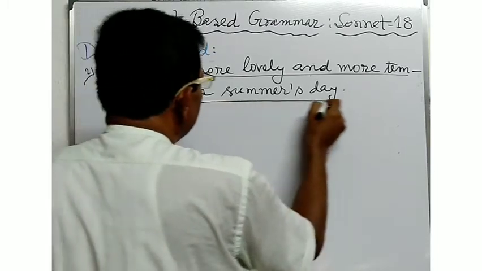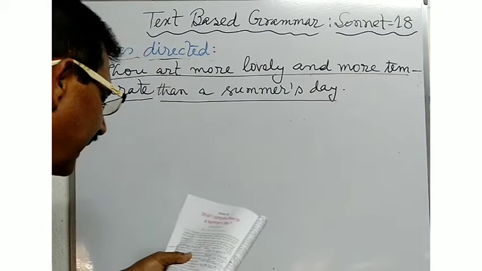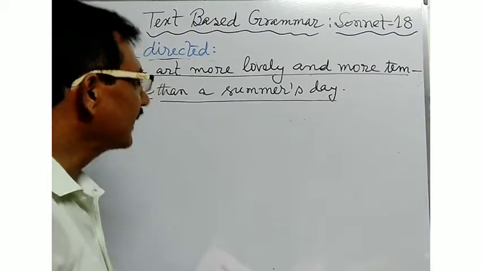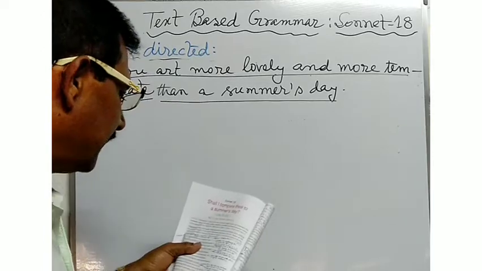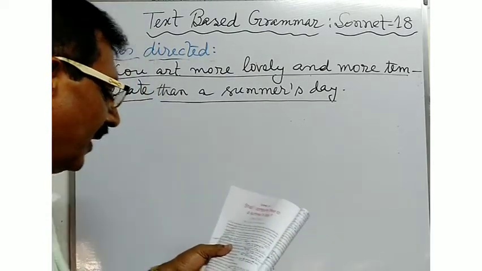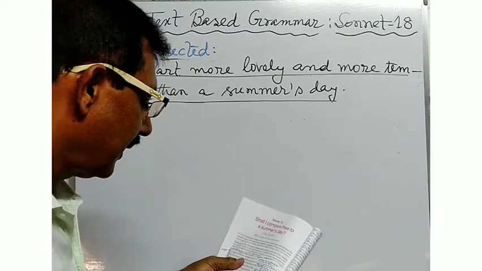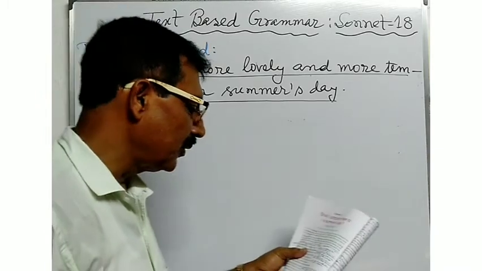So you may add this part, than a summer's day. And here, if you are asked to convert the sentence by using the positive degree, what type of answer will you give?